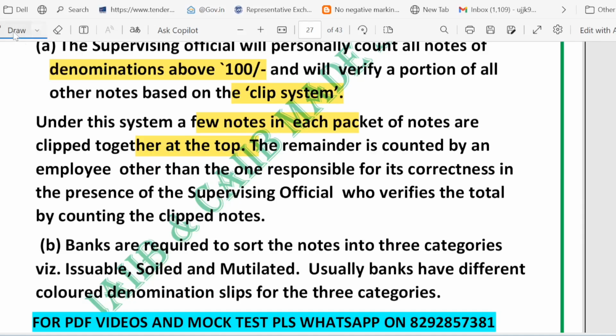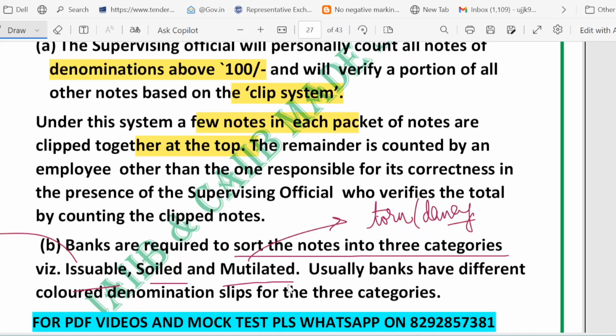Now, then we have sorting notes into three piles, or three categories, right? The first one is issuable. Issuable means fit for further use. Second is soiled, which means dirty or worn but usable. And last is mutilated, which means torn and damaged. So these are the three categories. Mutilated means torn or damaged. Issuable means fit for further use. And soiled means dirty or worn, but usable.